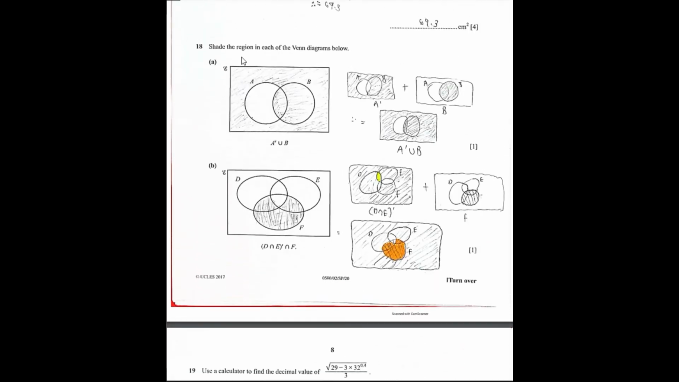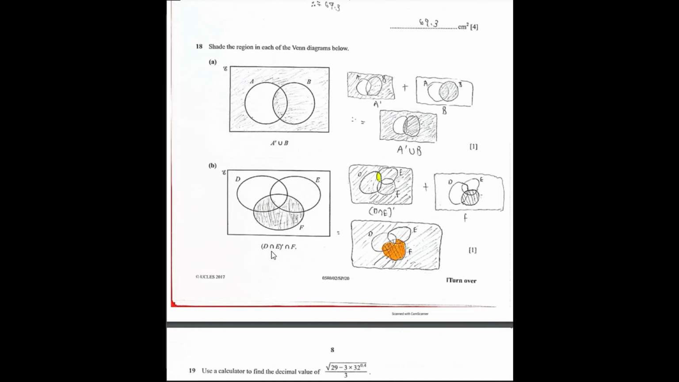Question 18. Shade the region in each of the Venn diagrams below. A complement union B. How I came to the final answer in this type of question is, I broke it down. In the first part, A complement, I shaded everything except A. Plus with the second part here, I shaded the B part. Now when I add both of these together, union means I just have to add both of them to get the final answer. Hence, I got my final answer as this.